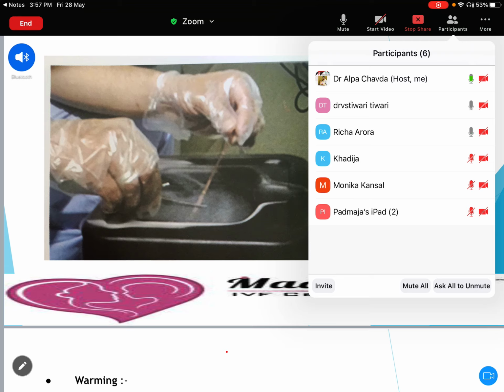If you have to freeze the oocyte, do the ovum pickup, do the screening, put it in the incubator, and wait for 2 hours. Oocyte freezing is usually done after denudation, so for that you have to do only ICSI. You cannot do conventional IVF. After 2 hours of incubation, you denude the oocyte and then directly do the freezing of the oocyte.